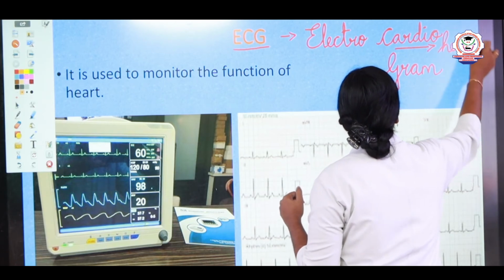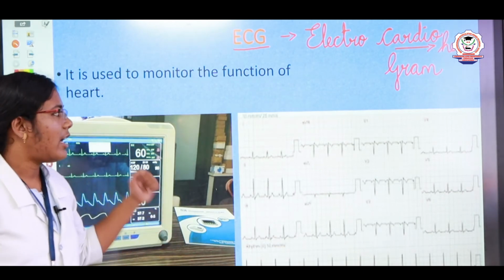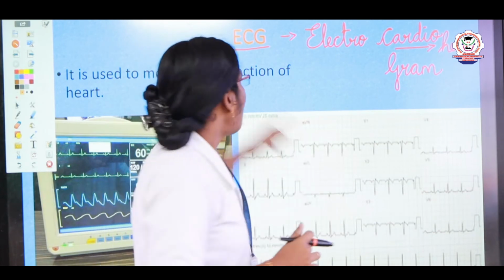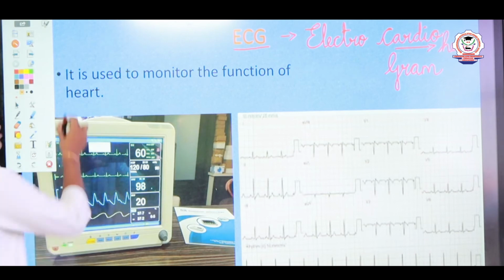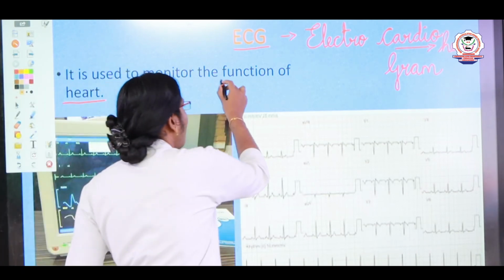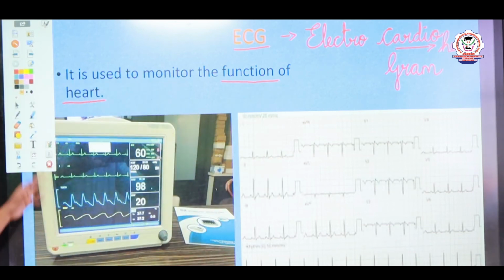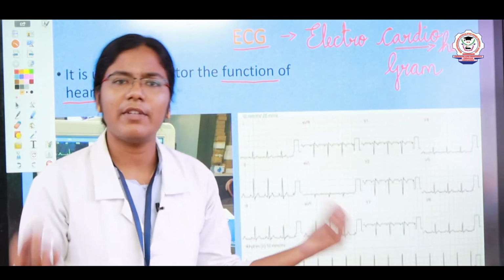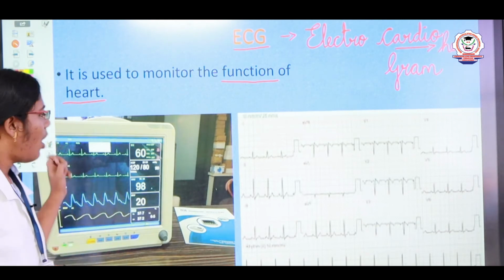In the last session itself I told you the average heartbeat per minute is 72 times, right? And I also mentioned the heartbeat sound, the lub-dub sound. So, what is the use of an ECG? It is used to monitor the function of the heart. This is the ECG machine. Nodes and wires connect it to the body, they receive the signals, and it displays them on the monitor.